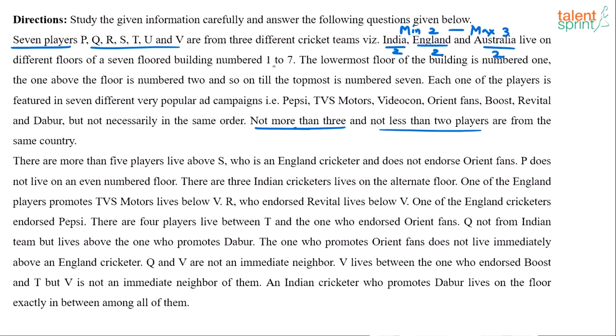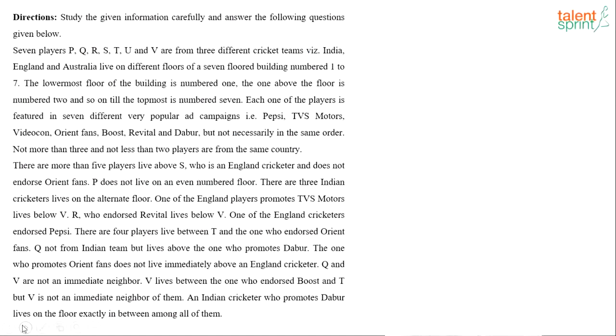So 7 persons have to be arranged on a 7-floor building numbered 1 to 7. Bottommost floor is number 1 and the topmost floor is number 7. And each of them is from a different campaign: Pepsi, TVS Motors, Videocon, Orient Fans, Boost, Revital and Dabur. And then there are clues given to us. So let's try this. Let's see what happens. Let me just list down the floor numbers first: 1, 2, 3, 4, 5, 6 and 7. These are the 7 floors.